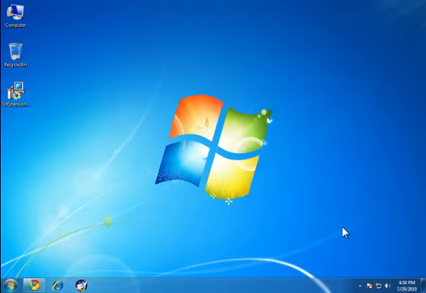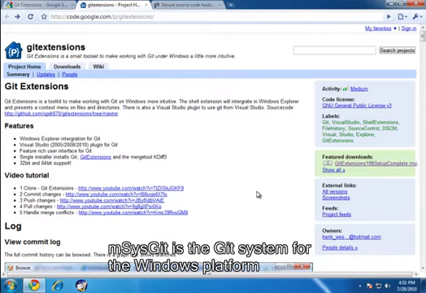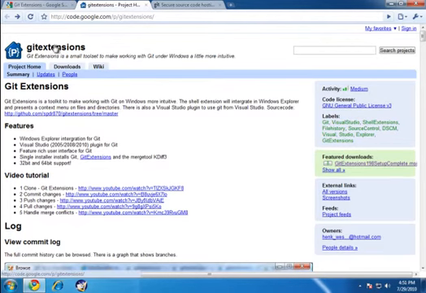We're going to look at how to get Git initially installed on a new workstation and get it configured. So first of all, the main tool we're going to use in this series is called Git Extensions. Git Extensions is a Windows UI for Git. It doesn't contain any of the Git commands itself. It's just kind of a front end to make it a little bit easier to work with. It does, however, as part of the Git Extensions install, allow you to install the core Git system for Windows, which is called msysgit.